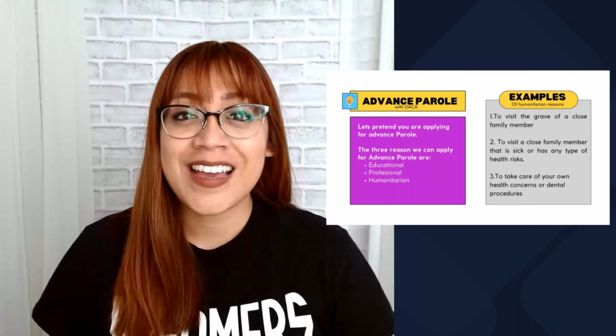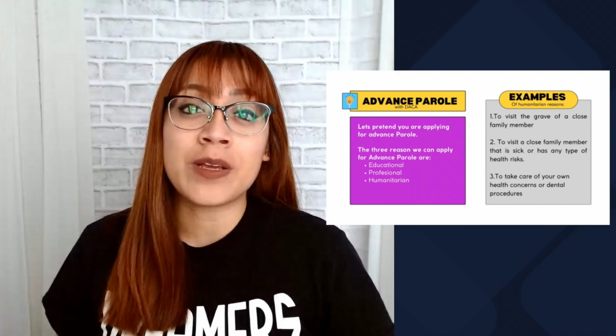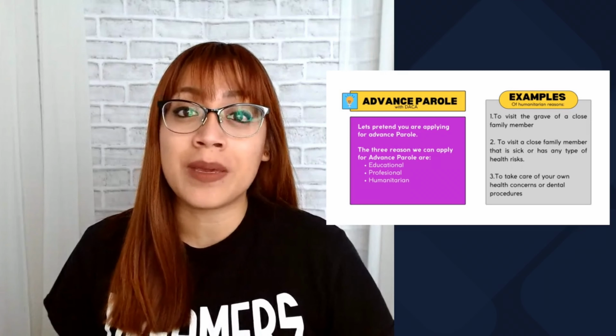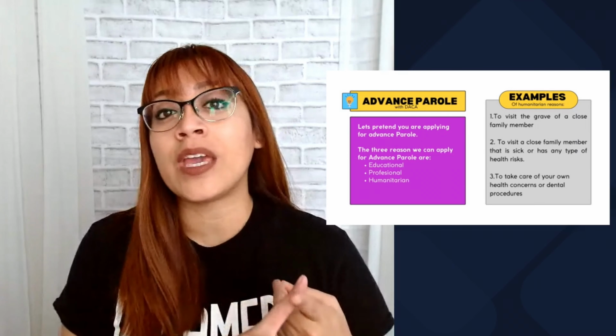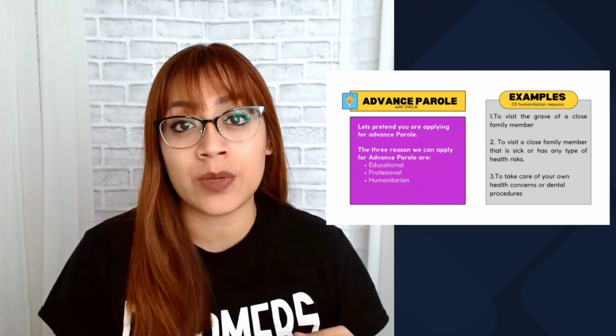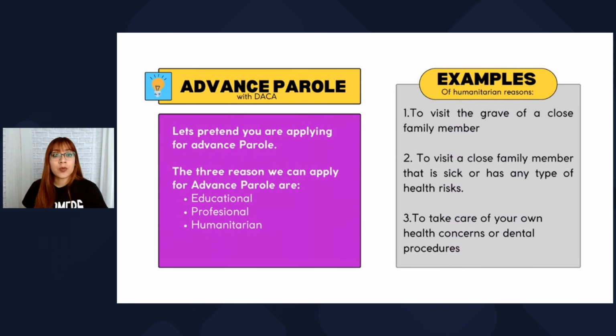For this example, we're going to pretend you're going to apply for advance parole for humanitarian reasons. As you may know, when we apply for advance parole with DACA, we need to submit evidence for a reason, either educational, professional, or humanitarian reason. We tend to use humanitarian reason the most because it is the most broad, so we can get very creative with it. Here are 3 popular reasons, but there's many more.